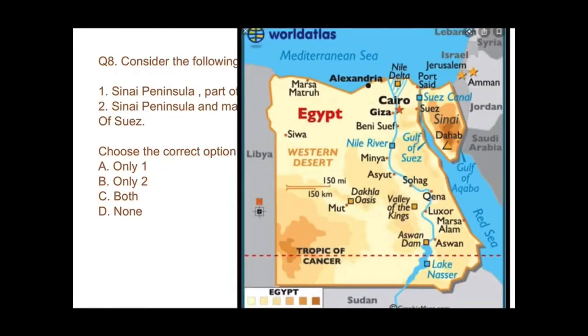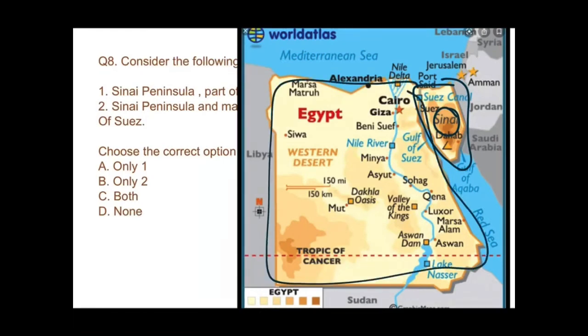See this map, guys. This is the Sinai Peninsula and this is the part of Egypt which lies in Asia. That means Egypt is a transcontinental country. And you can see this is the Sinai Peninsula which is part of Egypt, and this one is mainland Egypt and it is connecting to this Isthmus of Suez, right? So this answer would be C, both.